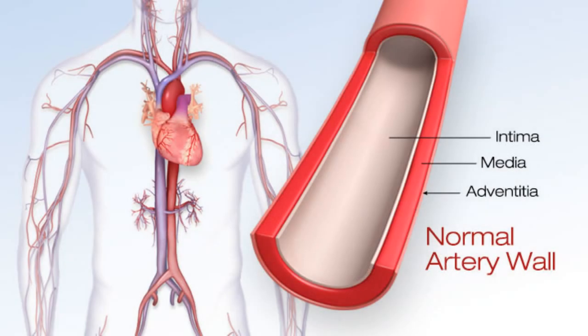Now, the anatomy of an artery is very complex, hence we are only covering a few basic things. If we look at the anatomy of our artery and try to understand it in simple terms, there are four important layers in it. Starting from the outside, there is the adventitia, media, intima, and the endothelial lining, which is inside. The inside of the artery is called the lumen.